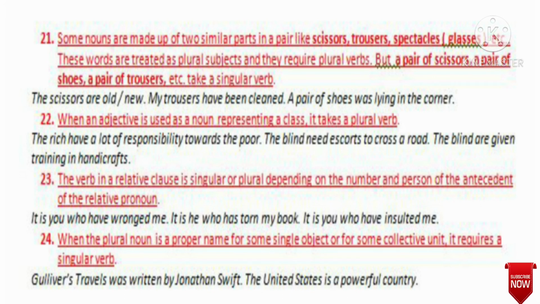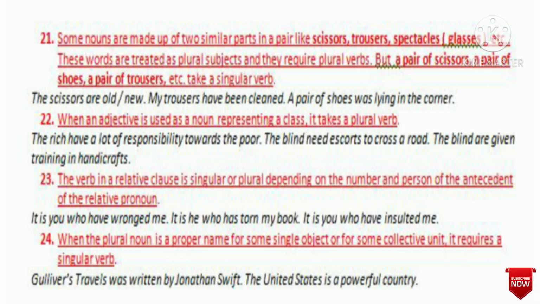When the plural noun is a proper name for some single object or for some collective unit, it requires a singular verb. For example, Gulliver's Travels was written by Jonathan Swift. Here Gulliver's Travels is the name of a book. Jonathan Swift is the name of a writer or a poet.